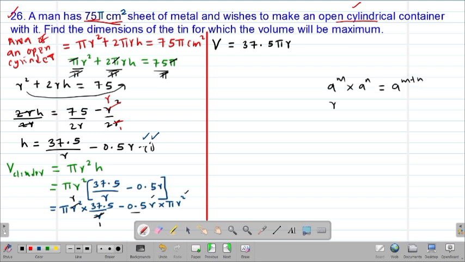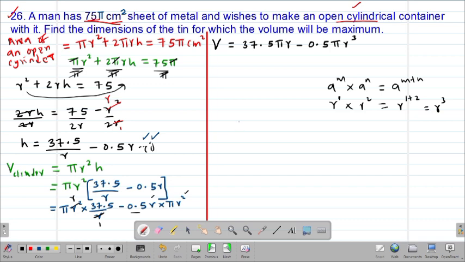So if you have r multiplied by r squared, of course this is power 1, it means that it will be r to the power of, you add the two powers, which will give us r to the power of 3. So clearly, this one will give me minus 0.5 pi r cubed.